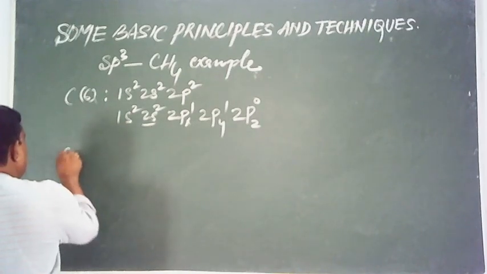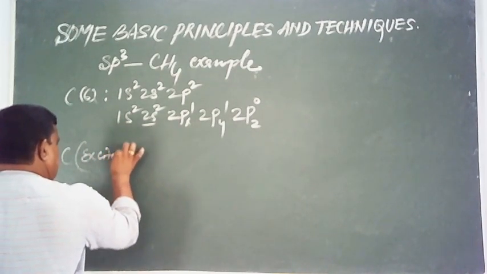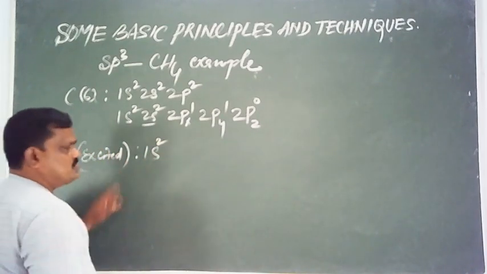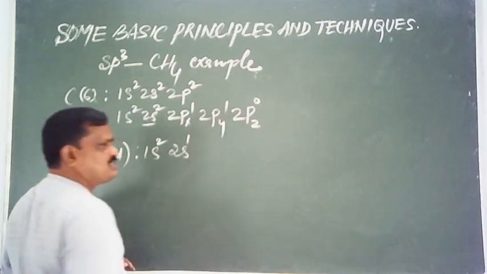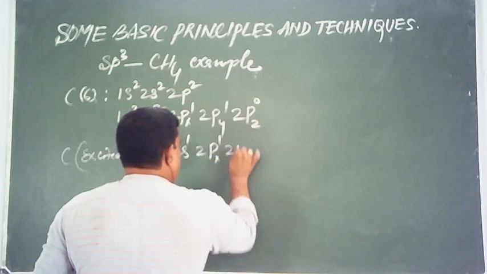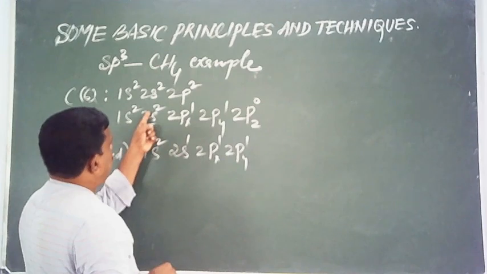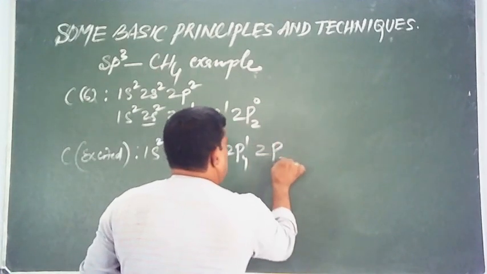Therefore, the electronic configuration of carbon in the excited state is 1s2, 2s1, 2px1, 2py1, 2pz1.